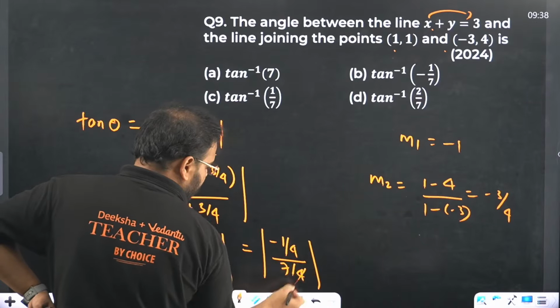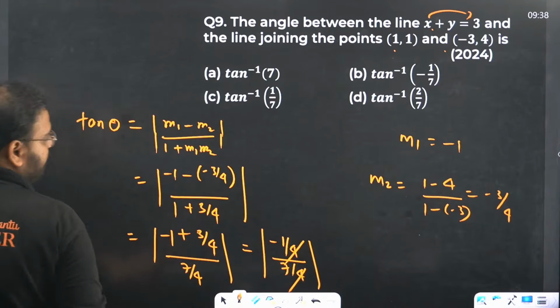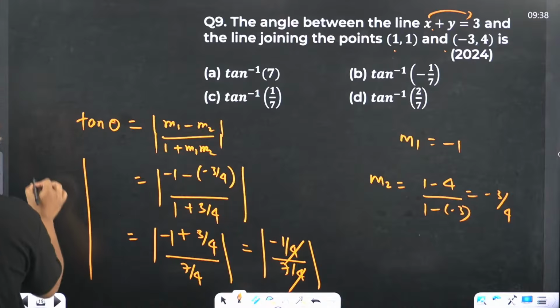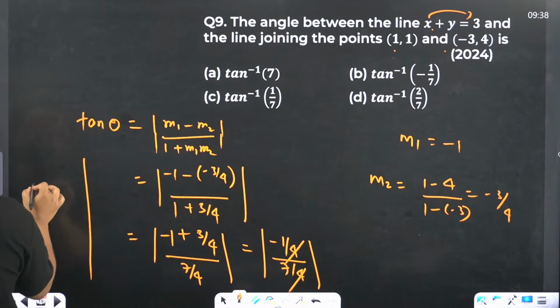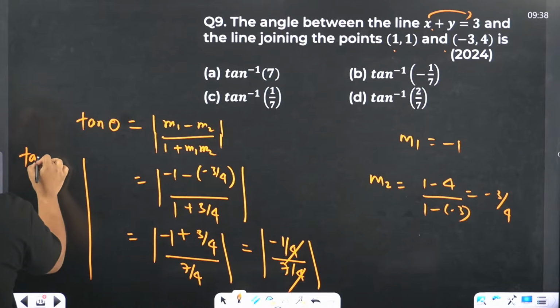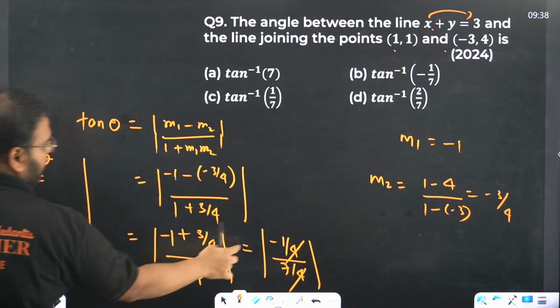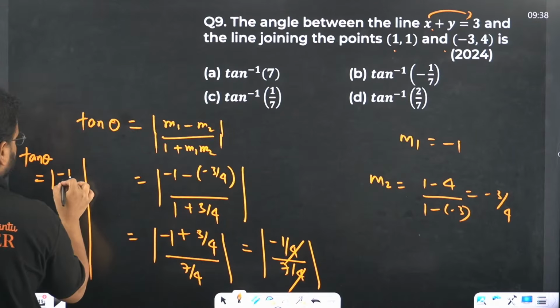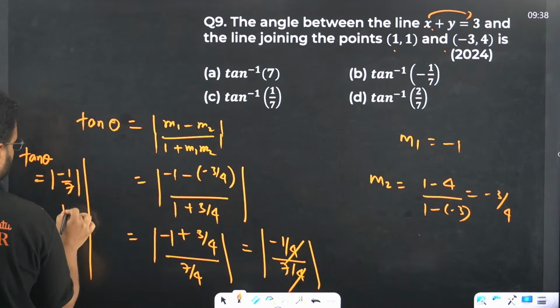Check carefully: 4 and 4 cancel. So tan theta equals -1 in the modulus by 7, and this value becomes 1 by 7.